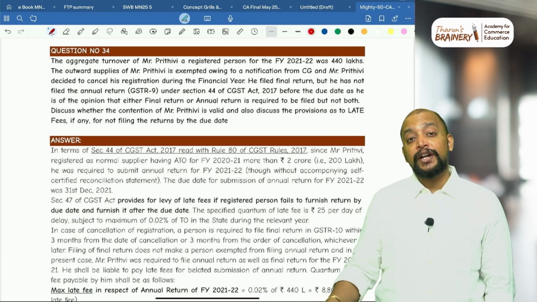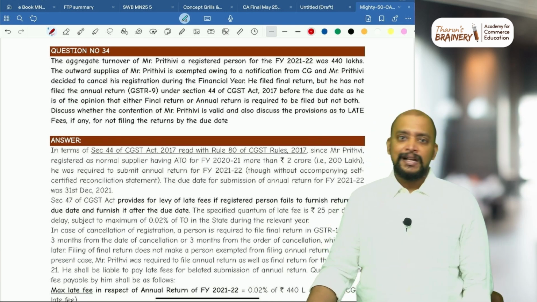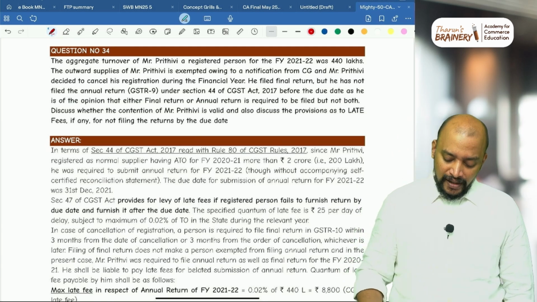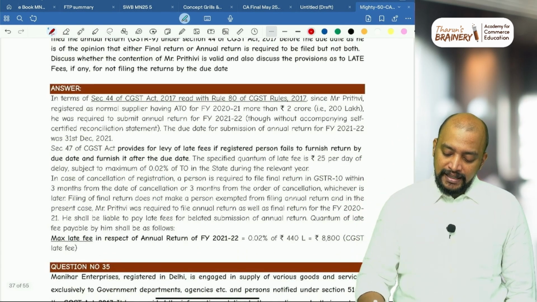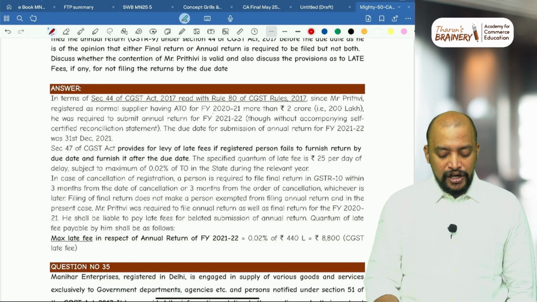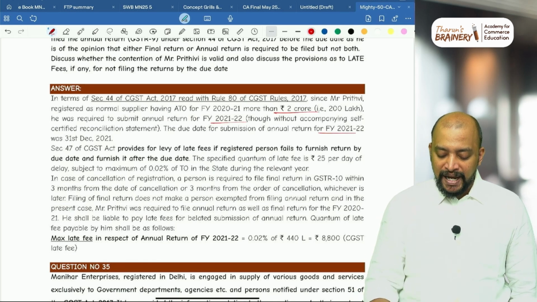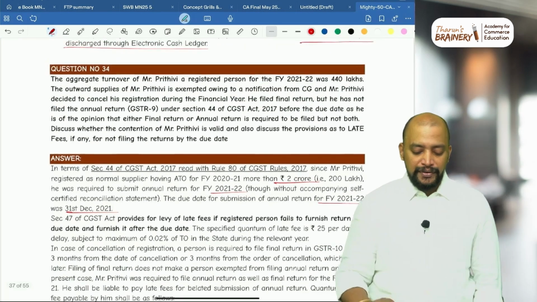That too, 4.4 crores. So it exceeds 2 crores. No doubt they need to file the annual return. Okay. And so therefore in this case, since Mr. Prithvi is registered as a normal supplier with more than 2 crores, they have to submit the annual return by 31st December.